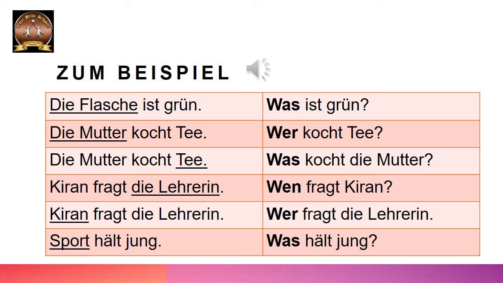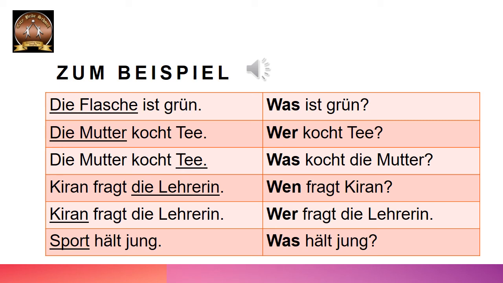Beispiel 3. Die Mutter kocht Tee. Now we have Tee as underlined part. Now Tee is a thing. Now we do not have to think whether it is nominative or accusative. So we are going to straight away replace it with was. Correct? So we will say was kocht die Mutter. The question has to start with the WH word, then the verb at second position and then the subject. So was kocht die Mutter? Question mark.